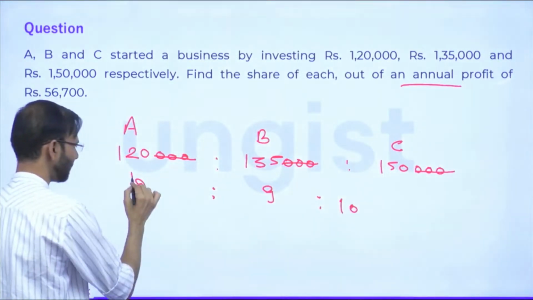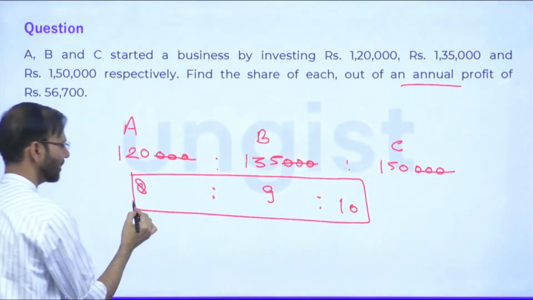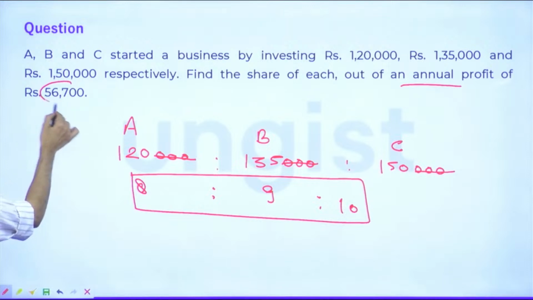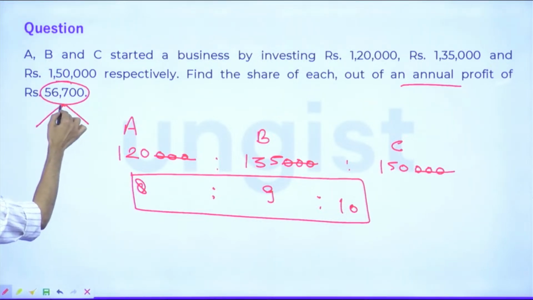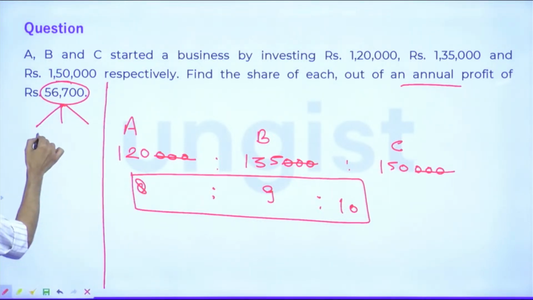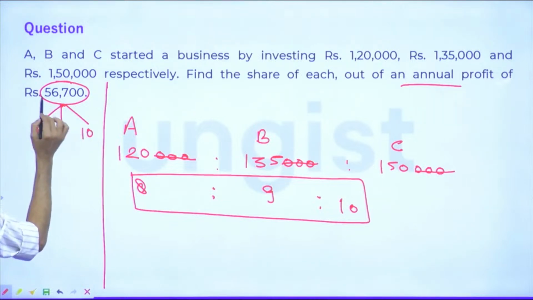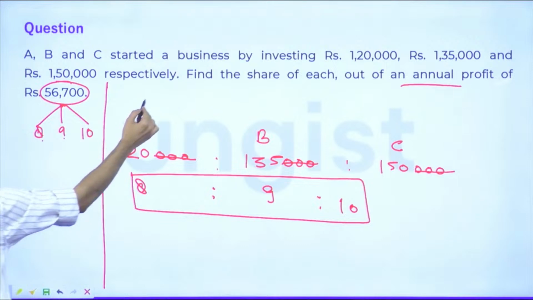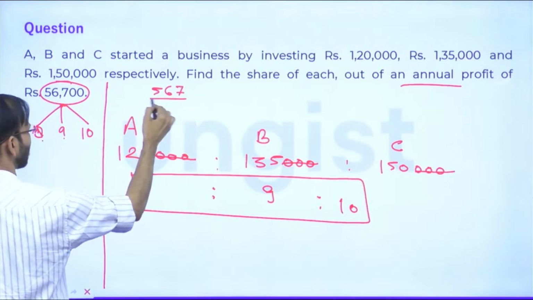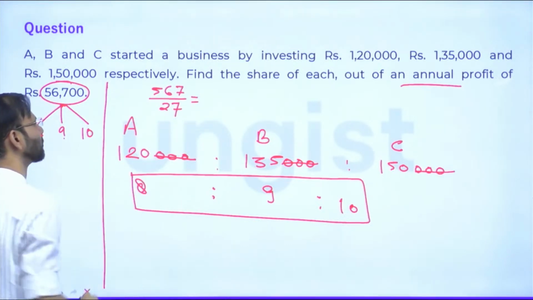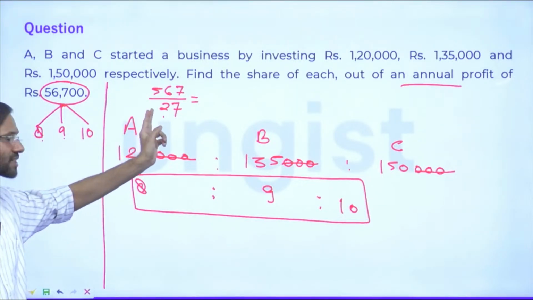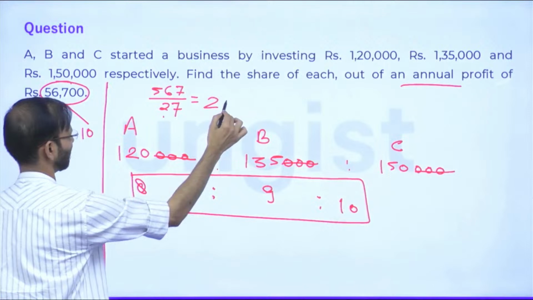It means the profit will be distributed among the partners in this ratio, guys. Correct? Now what is the profit? The profit is this. So this will be distributed among 3 partners in this ratio, 8, 9, 10. Guys, 8 plus 9 is what? 17. 17 plus 10 is 27. So this is 567 by 27. 27 into 2 is 54. So 27 into 20 will be 540. So this is 21.